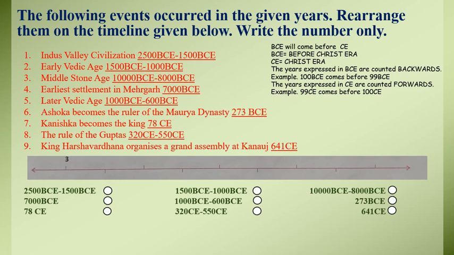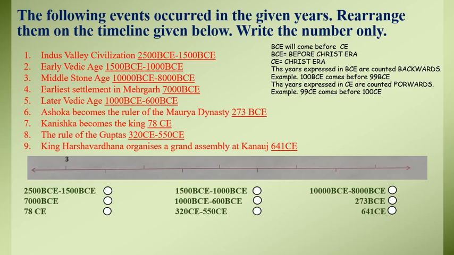So the question is saying the following events occurred in the given years, and you have to rearrange them on the timeline given below. So obviously you have to go with the dates, not with the events. The things you have to put on the timeline given below, that is the number line, as you have already done in maths. 1 comes before, then 2 comes, then 3, then 4. The same way you have to put these